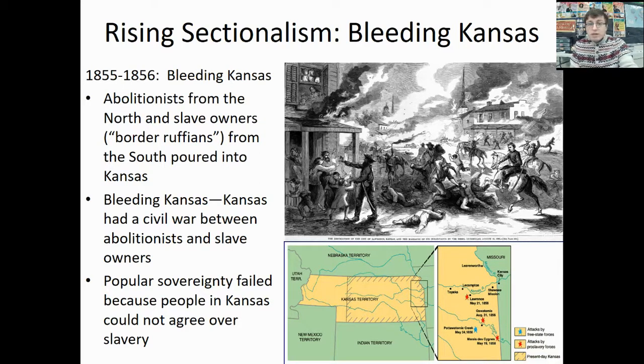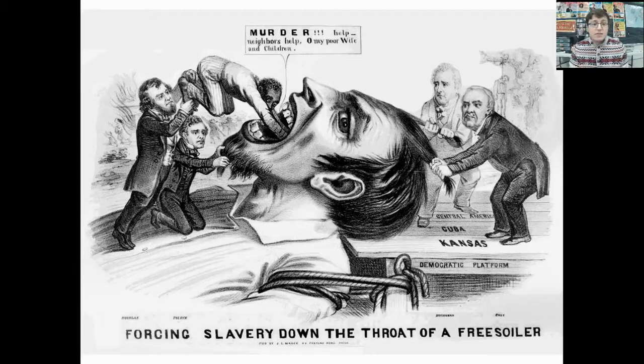Even though we are still about 6 years away from the first shots of the Civil War starting, this can almost be seen as the beginning of the Civil War because we have the Northerners and Southerners fighting over the issue of slavery. As you see in the image, you have slavery literally being shoved down the throats of people, murder being provoked and pushed onto people, and some will not like this concept.